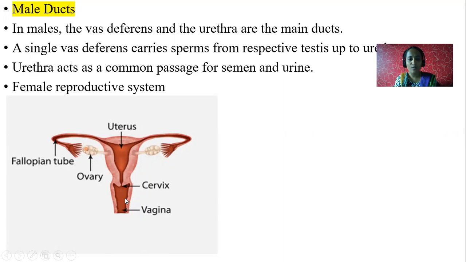So if you go from down, first you can see vagina and then cervix and then uterus, next oviduct, or fallopian tube, and this is ovary. These two are ovaries. This is fallopian tube or oviduct, uterus, cervix, vagina.